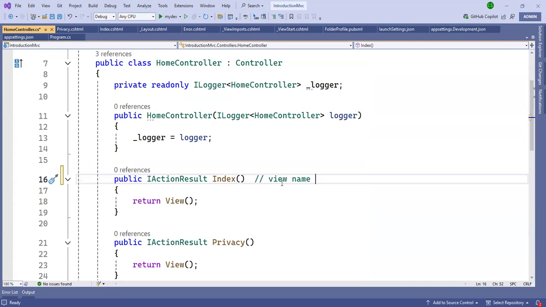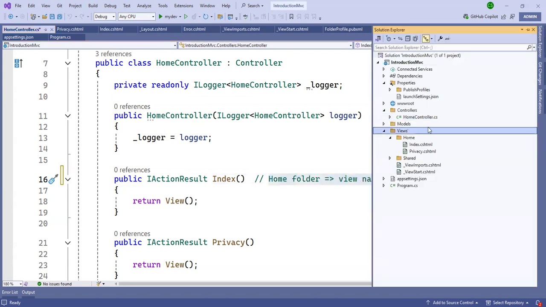In the Views folder there is a Home folder, and inside it the view named Index. By default the view is created this way: Views, Home folder for the Home controller, and inside it the Index action.